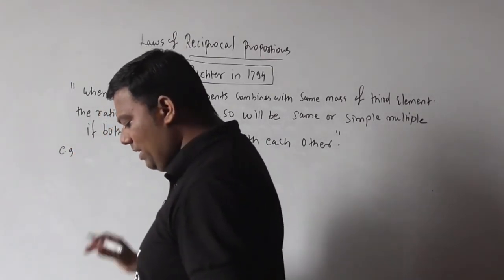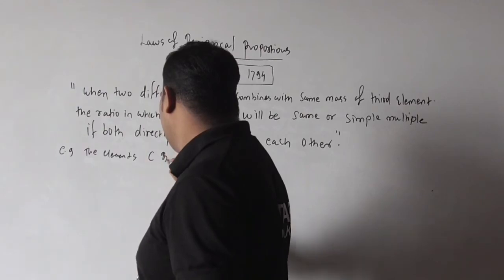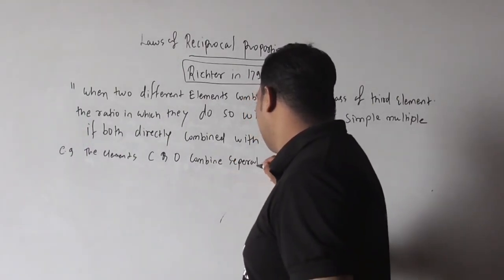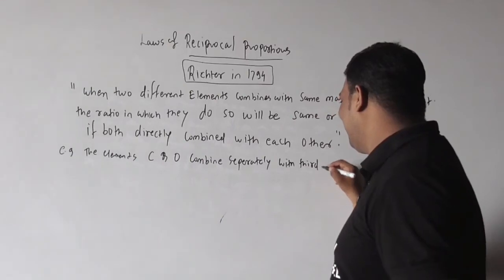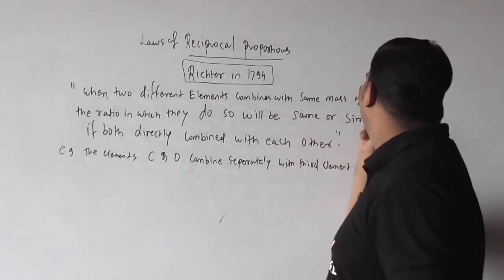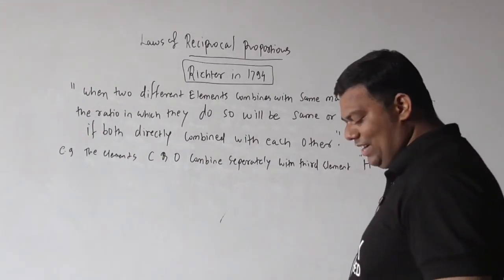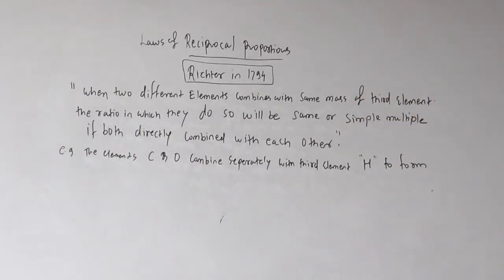The elements carbon and oxygen combine separately with a third element, that is hydrogen, to form CH4, that is methane, and water.